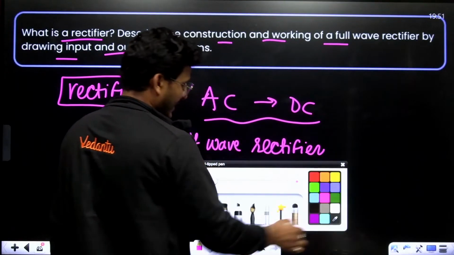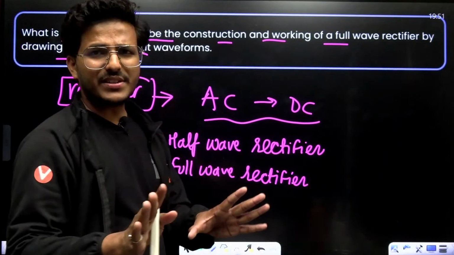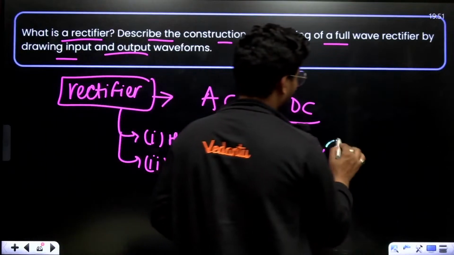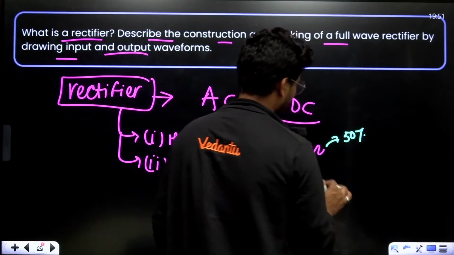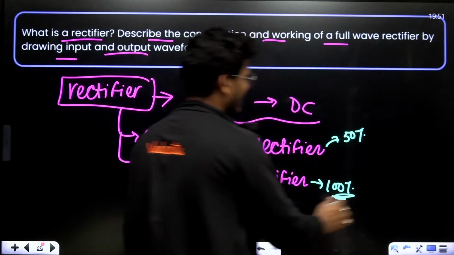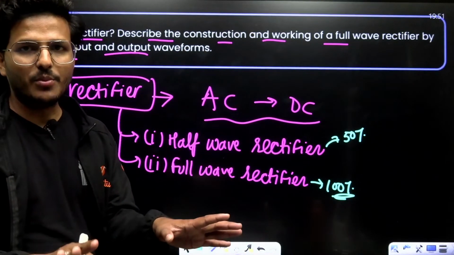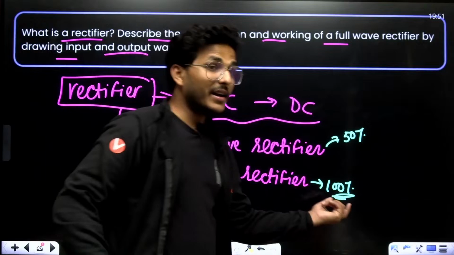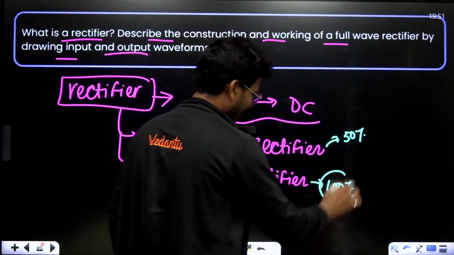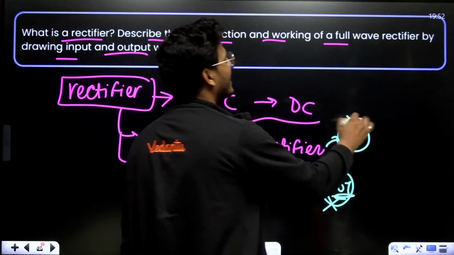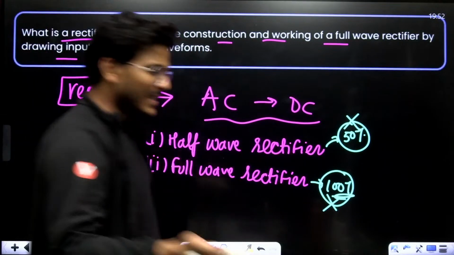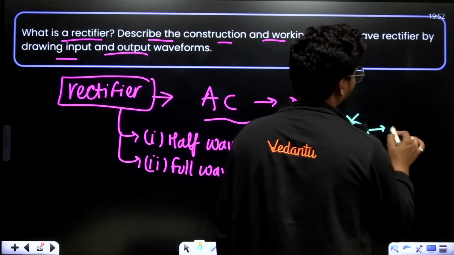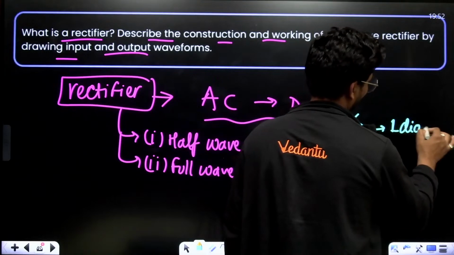See, the basic difference between these two: the half wave rectifier has 50% efficiency, while this one has approximately 100%, but that's not exactly true. As you know, 100% is never possible. It is nearby 100%, and this is nearby 50%. Alright. This is just because here we use one diode, only one diode.